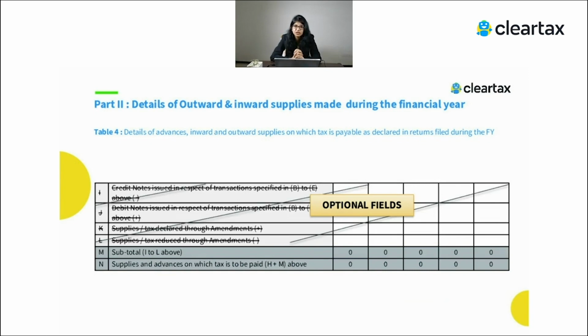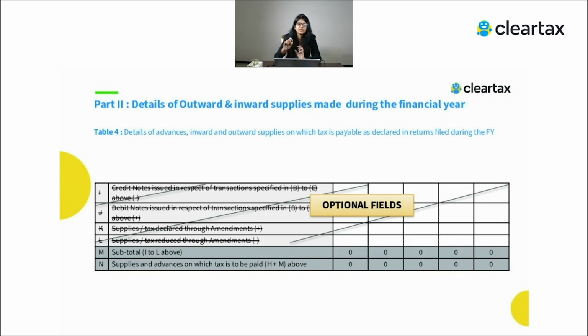But there are certain relaxations which have been given. If we talk about the relaxation in table number 4, there's a relaxation in relation to a credit note or debit note which has been issued, or certain amendments which are done in the same financial year. If the amendment is done in the next financial year and relates to the current financial year, we show it in table number 10 or 11. But if certain amendments relate to the current financial year and are done in the current financial year, in that case you can either show them in table number 4K or L if you want.